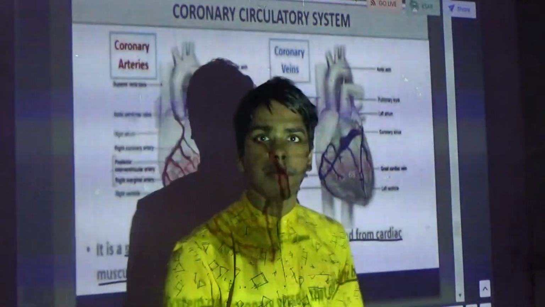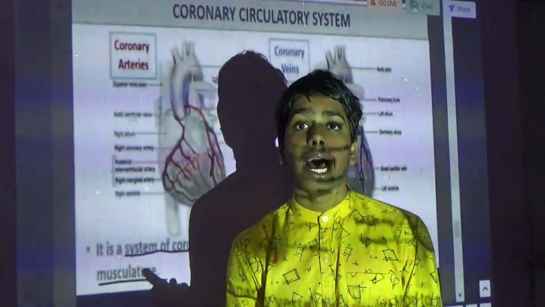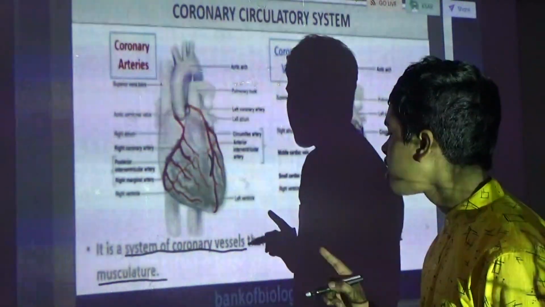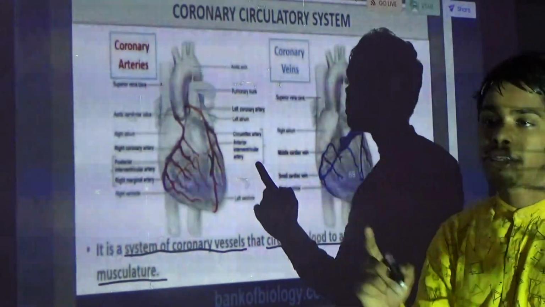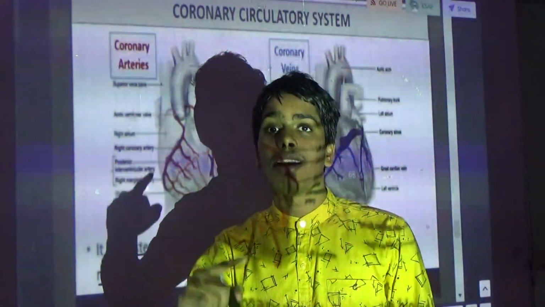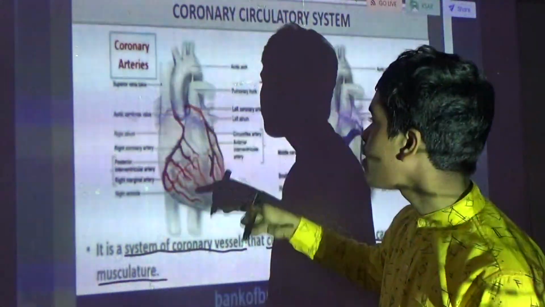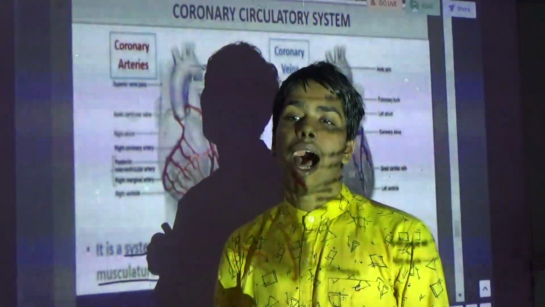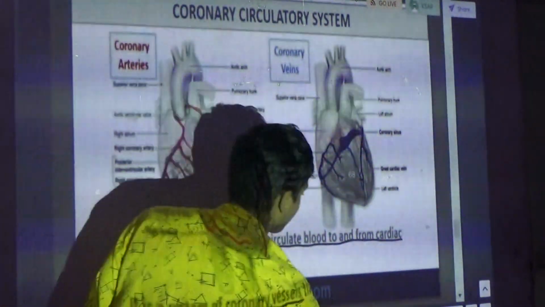This includes the system between cardiac muscles and cardiac vessels. It takes blood from the cardiac muscle and gives blood to the cardiac muscle. That means the heart's own circulatory system.